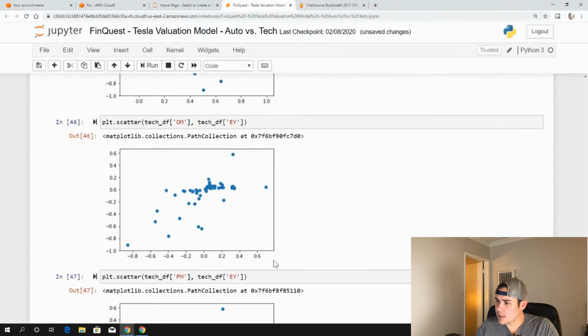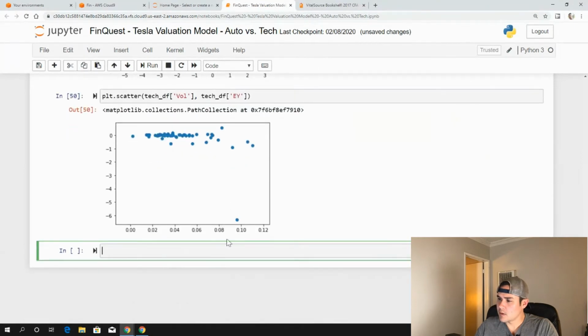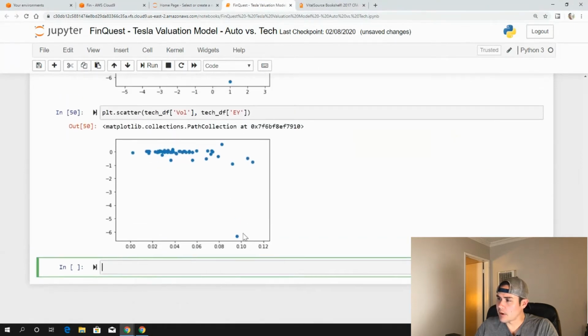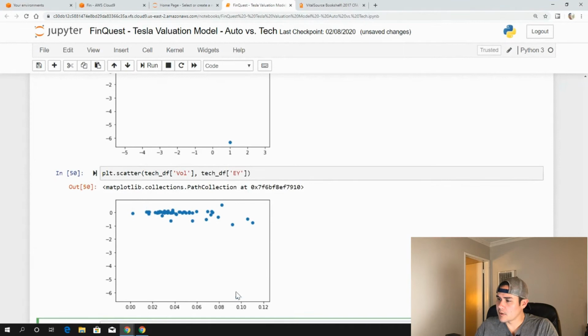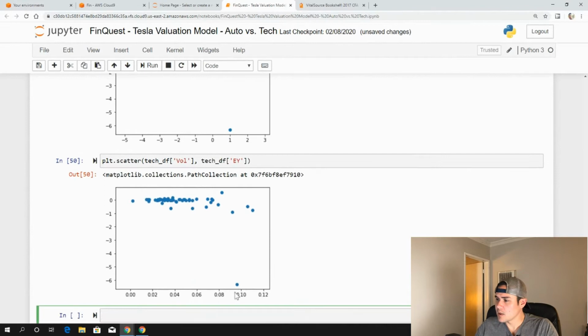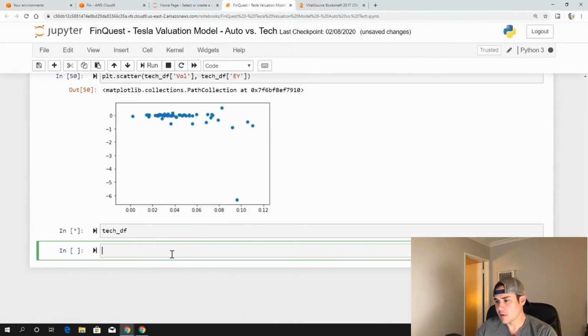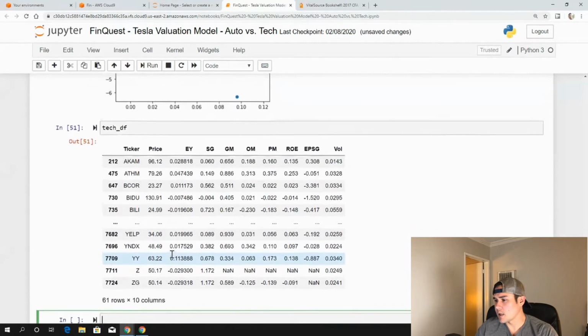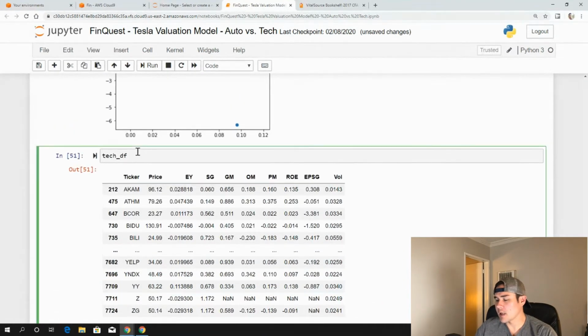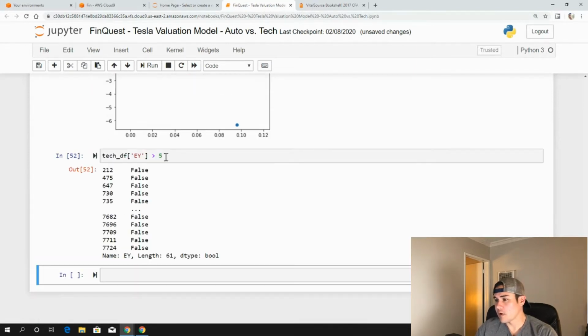So let's do that. I specifically want to look at this really large outlier here. I don't want to use this data if it's messing things up, so we'll probably remove that. Again, our tech DF. Let's look at the earnings yield column less than -5.